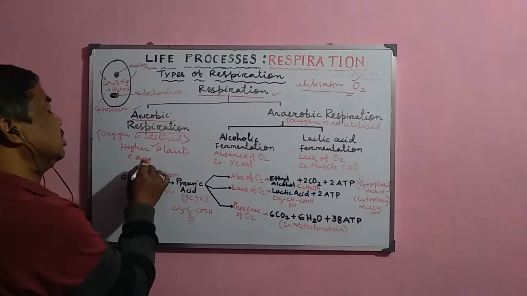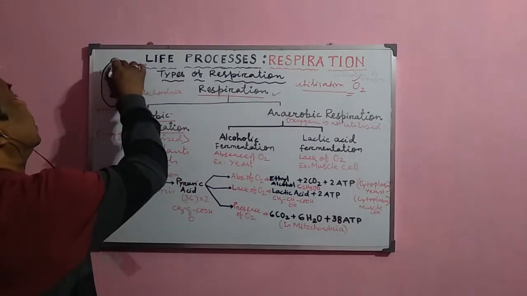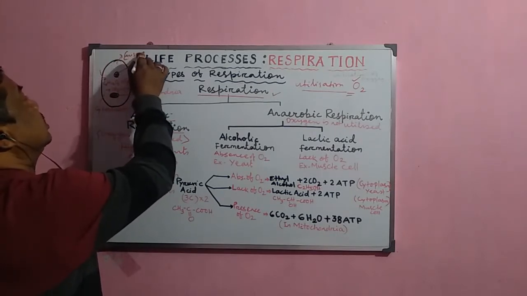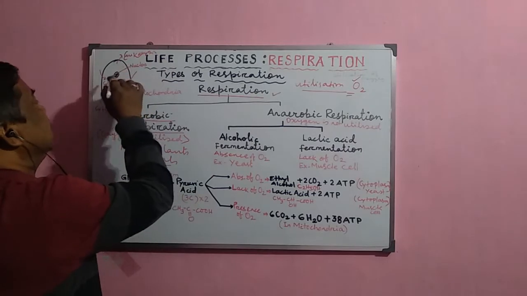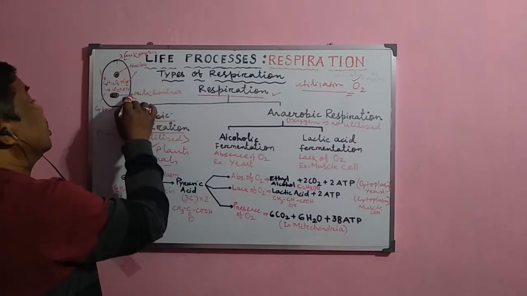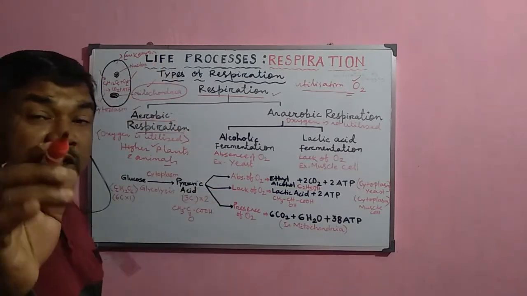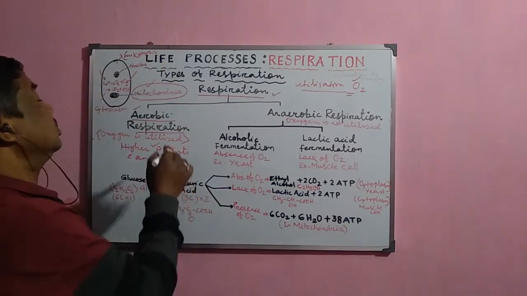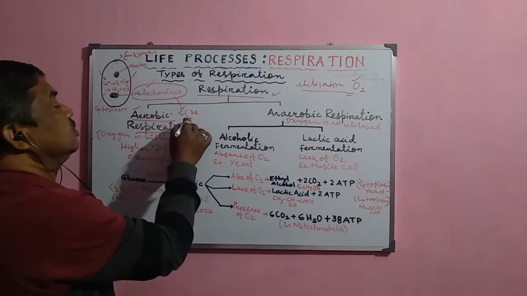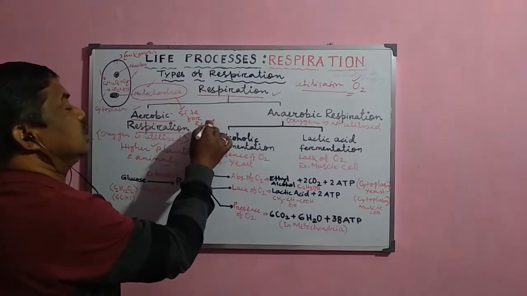In the higher plants and animals, the cell is the eukaryotic type of cell. Here the cytoplasm is there, but the mitochondria is the most important organelle present in the cell, which is the site for respiration or cellular respiration.